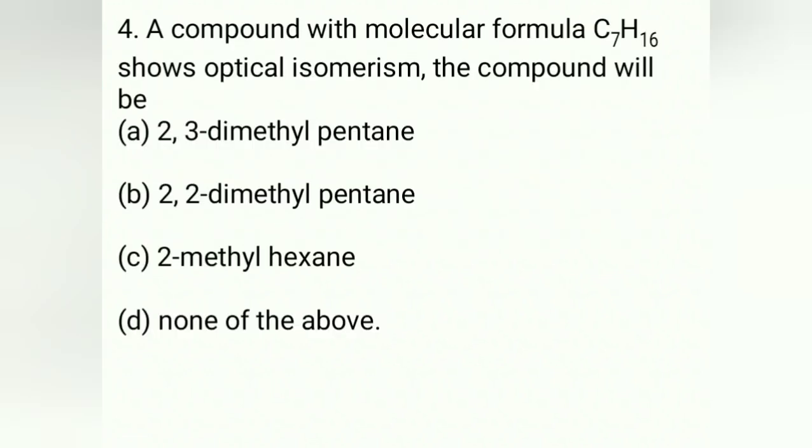Then a compound with molecular formula C7H16 shows optical isomerism, the compound will be. So the condition for optical isomerism, remember, is that there should be a chiral center. So write the structure of all these, you will come to know in which case a chiral carbon is there, which means the carbon which is surrounded by 4 different atoms or groups of atoms. So then you will come to know that the answer for this question is A, 2,2,3-dimethyl pentane. There is a chiral carbon present in this molecule.